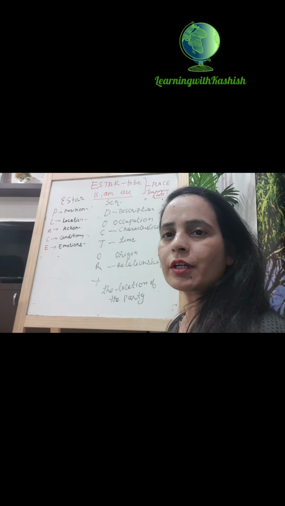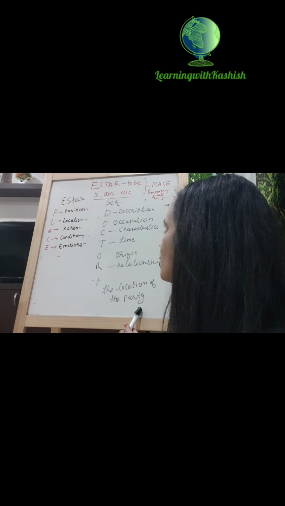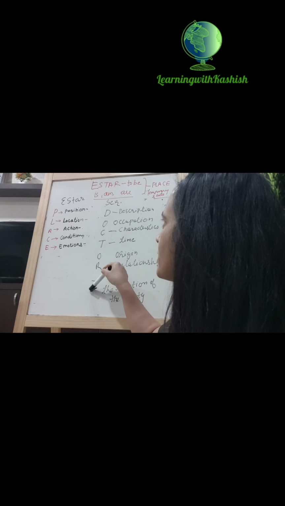So whenever we are talking about ser and estar, always remember this rule and try to make sentences.